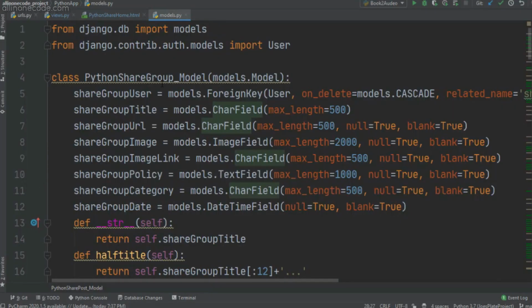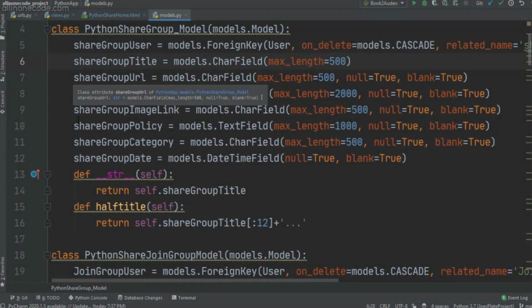As you can see, the first one is the group user, which is nothing but a foreign key related to user and this group. The second one is obviously the group title, the third one is the URL, the fourth one is the image, the fifth one is the image link, the sixth one is the policy, the seventh one is the category, and the eighth one is the date.